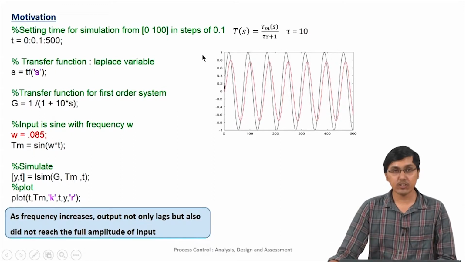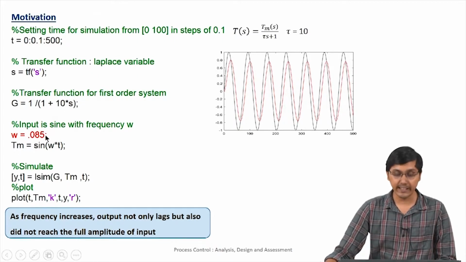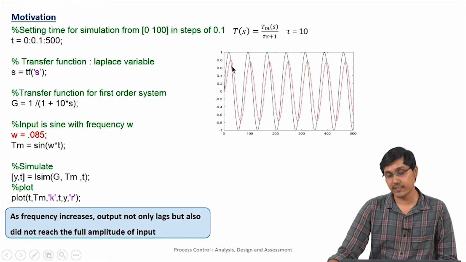Now we again ask the question: what if we change the frequency, can we see anything interesting? We increase the frequency from 0.01 to 0.085, and now we see that the temperature shown by the thermometer is not only lagging, but also not reaching the full amplitude of the input signal.